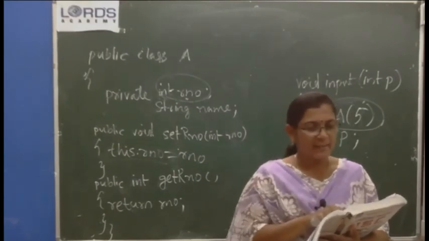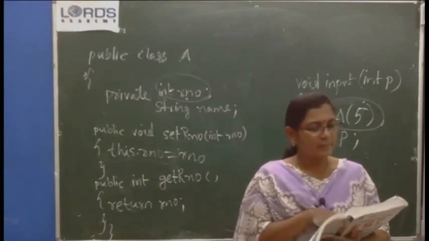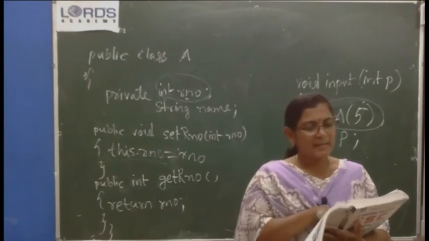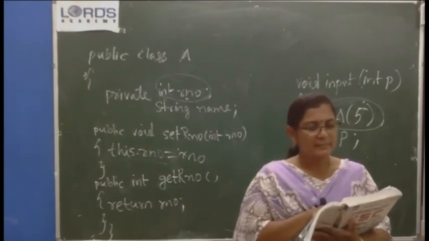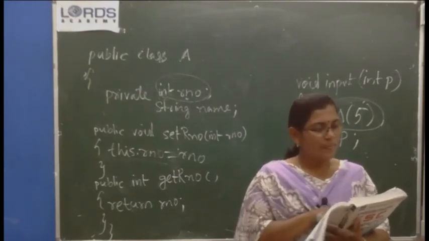And get A. What will the get A method return here? Here also there is a problem.